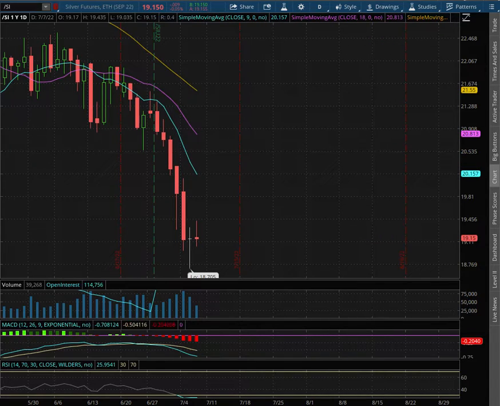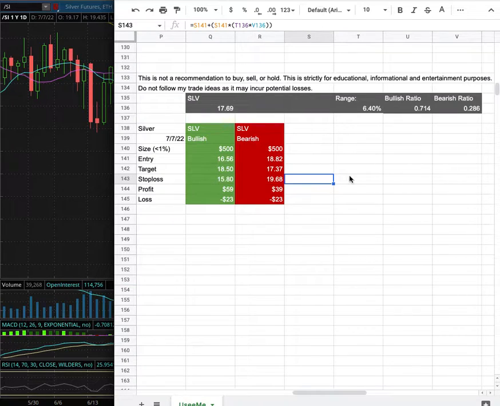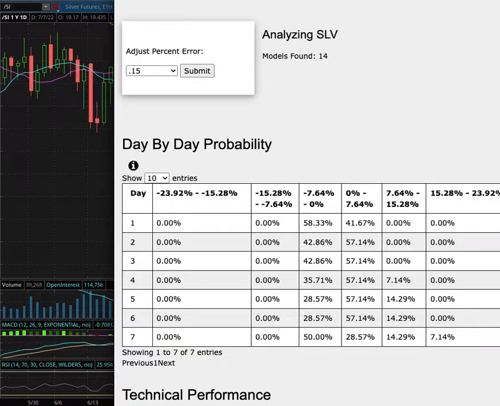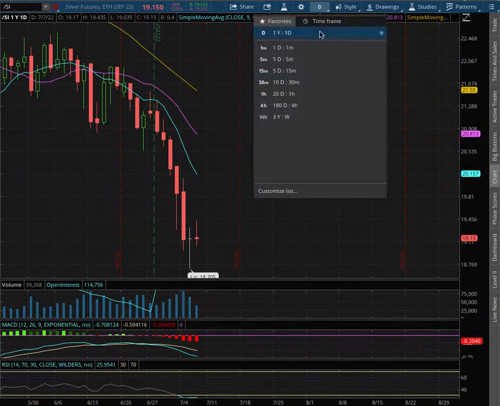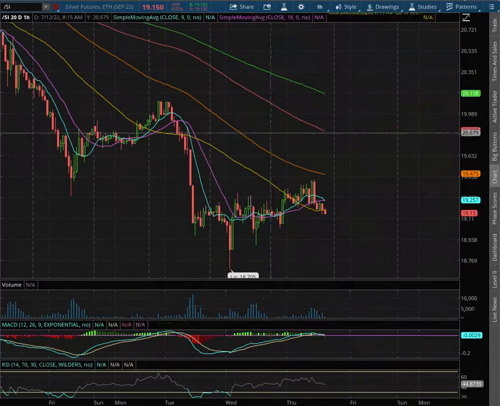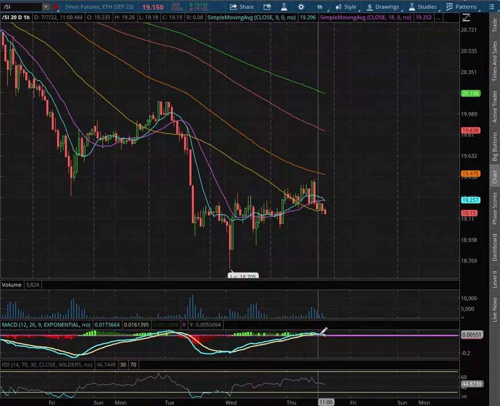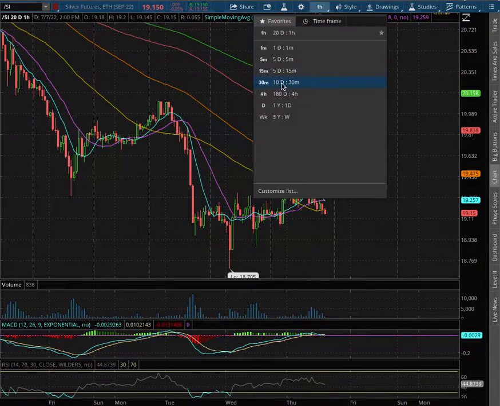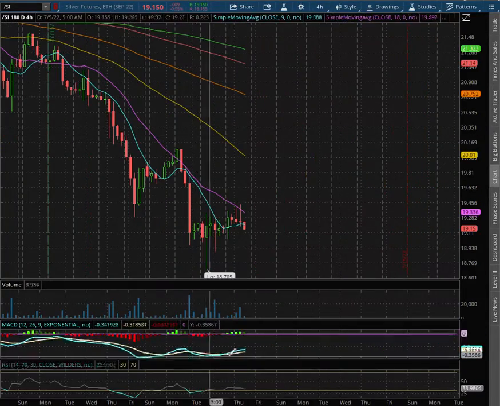Silver futures. In this video, we're going over my trade idea of the week and the day-by-day probability model. So let's start off with the technical analysis on the 1-hour chart. We are in slightly positive MACD. We did see it diverge. As we extend that to the 4-hour chart, we are in negative MACD.